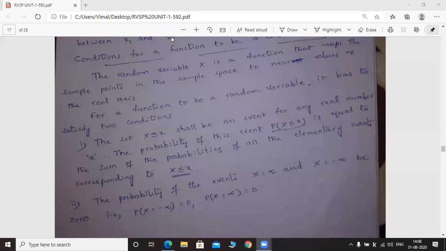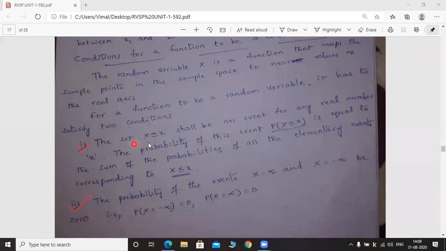We have two conditions. What are those? First one is here and second one is here. If these two conditions are satisfied, then the function can be called as random variable. Okay, the function can be treated as random variable if it satisfies the two conditions. Okay, all of you see the first condition. What is the first condition?